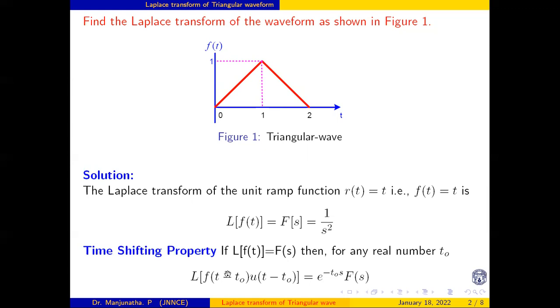Means any shifting by a time period t naught gives a Laplace transform of e to the power of minus t naught s into F of s. So to find the Laplace transform of this waveform, we are going to make use of these two: the ramp function's Laplace transform, and the shifting property.